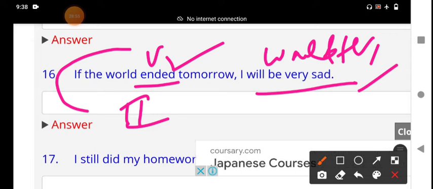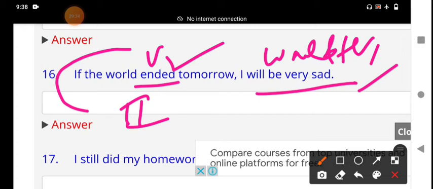If the world ended: ended is a verb. It is a conditional clause, a subordinate clause. It gives incomplete meaning. If the world ended tomorrow, on that condition, I would be very sad.